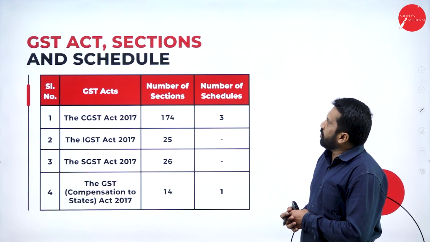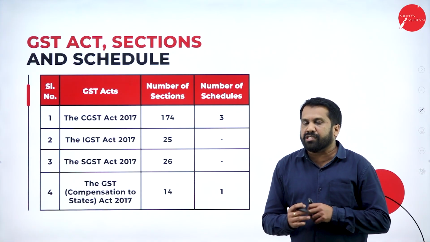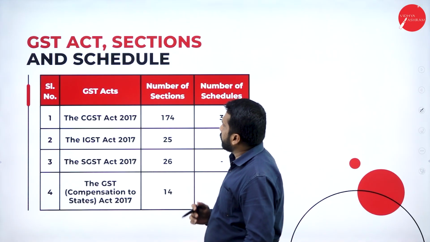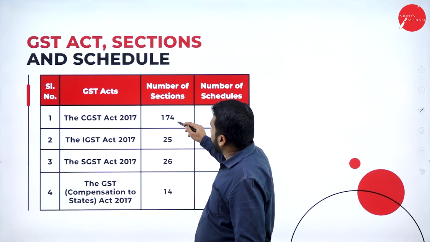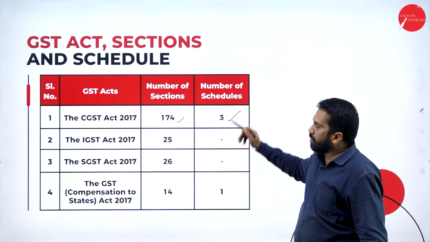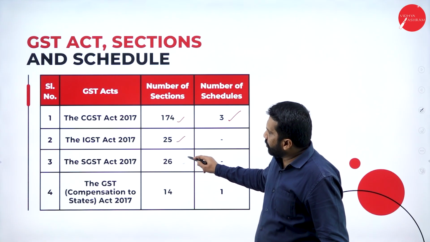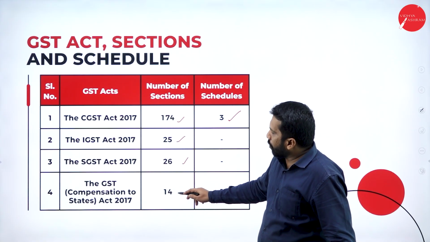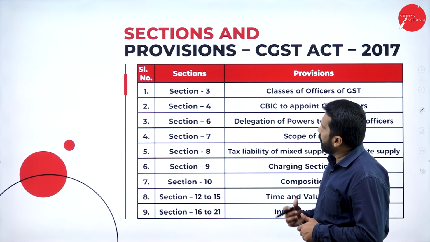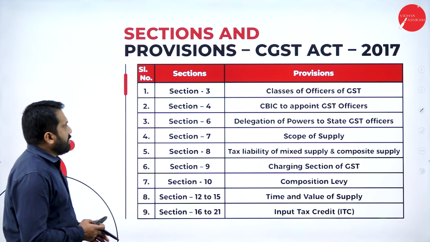So these are the GST Act sections and schedules. No need to remember any sections because in the examination, they will not ask you any sections. Now, the CGST Act has 174 sections. How many sections are there? Number of schedules? 3 schedules. Similarly, you have IGST, SGST, and the CST compensation to state. These are the sections as well as schedules, and these are again sections, no need to remember, just for a glance.